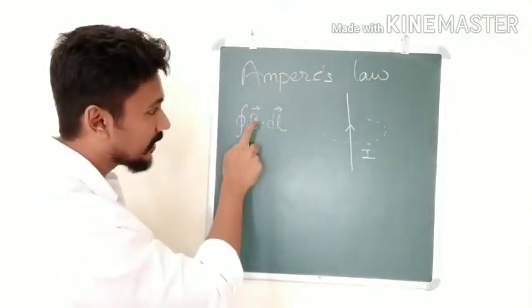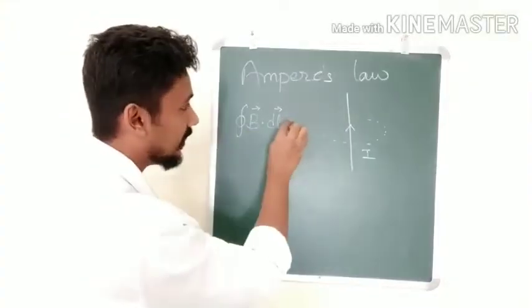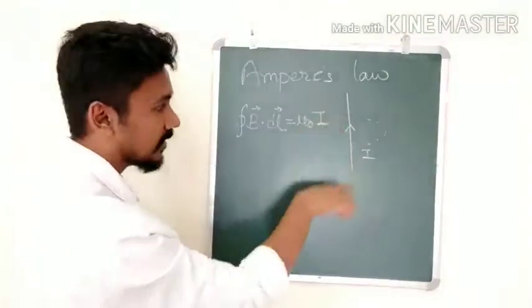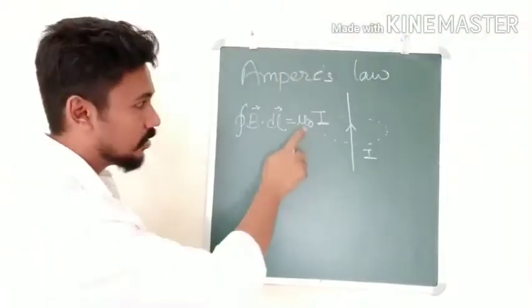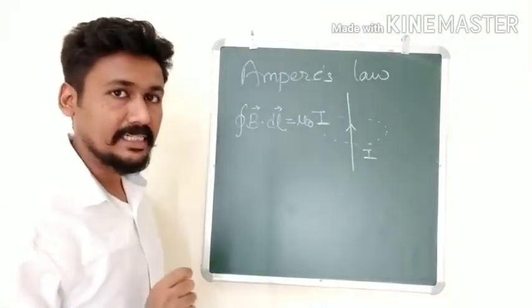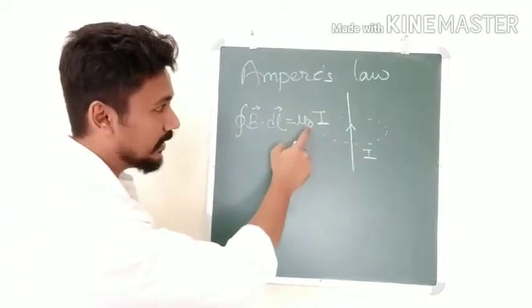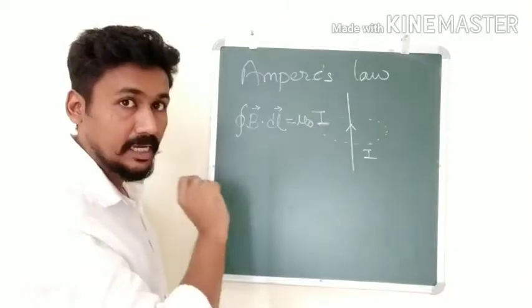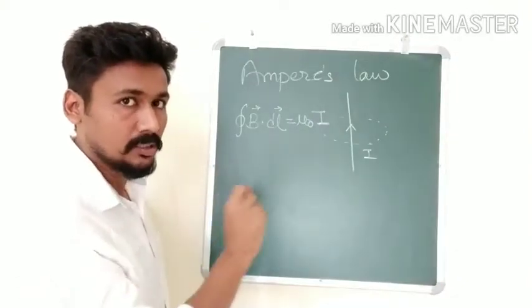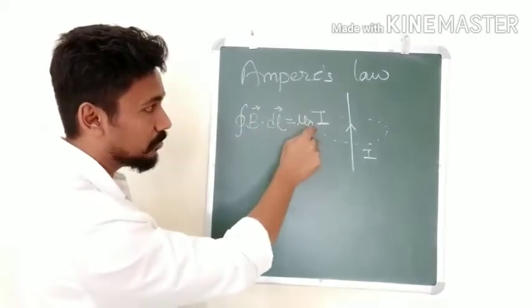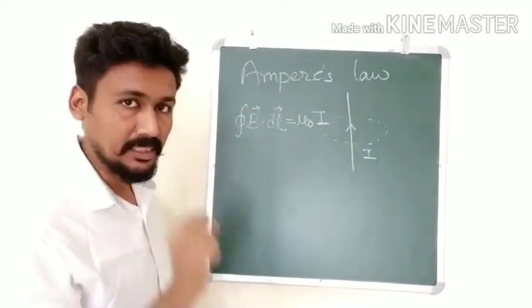Ampere's law says this closed line integral is equal to mu naught times the electric current enclosed by the loop. I am sure you remember mu naught, which is the permeability of free space. This factor gives how much the magnetic field is allowed to spread. So the closed line integral of B dot dl equals mu naught I. This is Ampere's law.